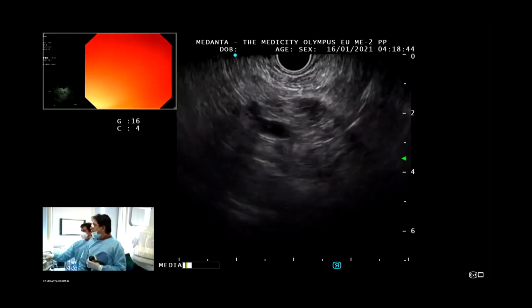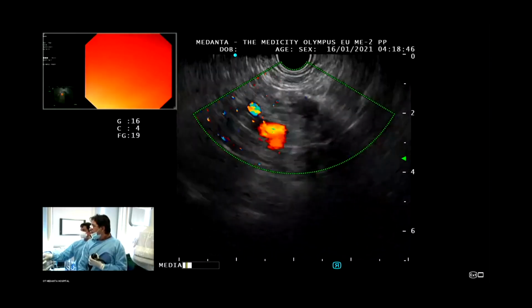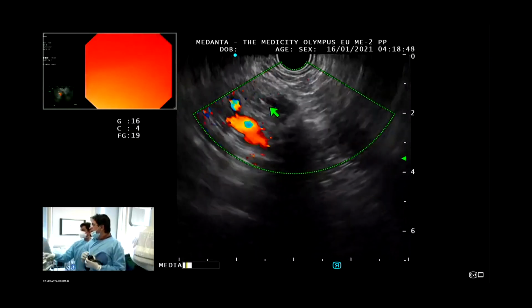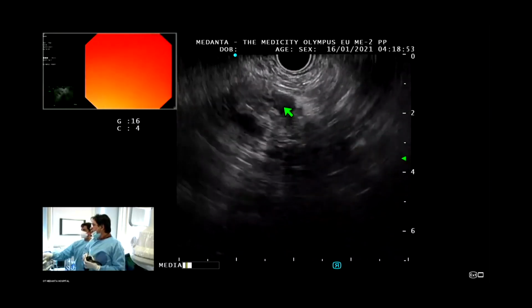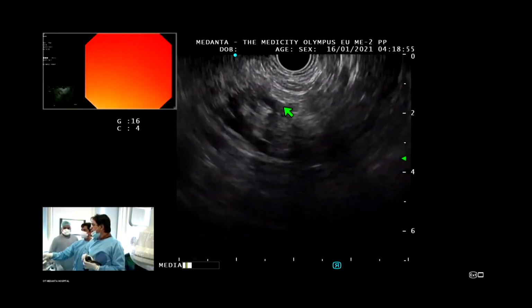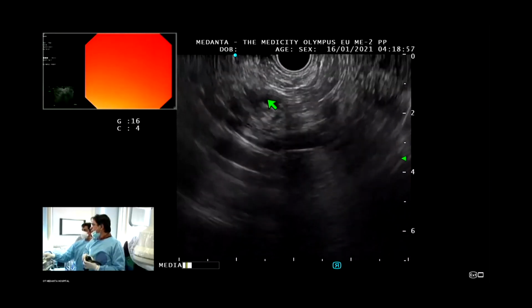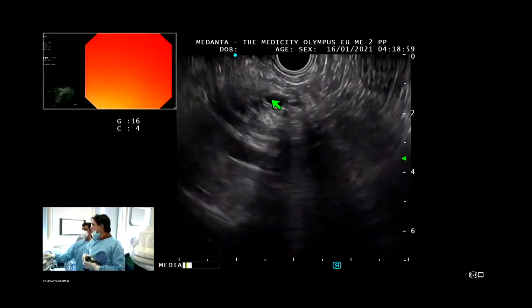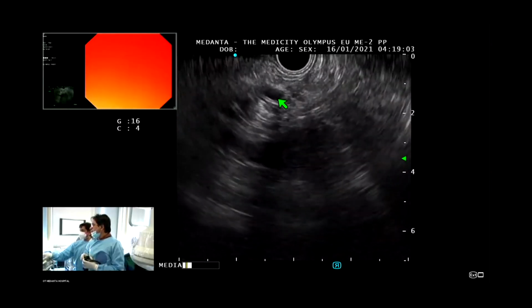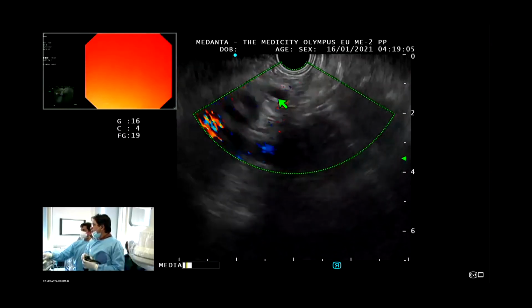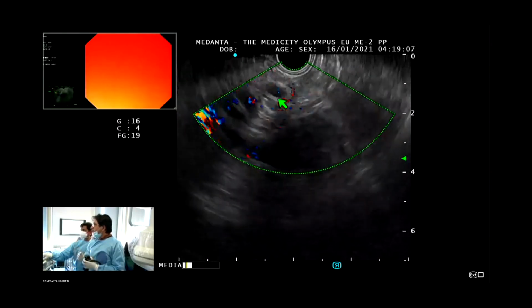Now can you see the lesion here? Yes, a small tiny lesion. Can you remove the Doppler please? Now look here, the pancreatic duct is visible. The PD is dilated. Can you put the Doppler? The PD is dilated in the distal body and tail.